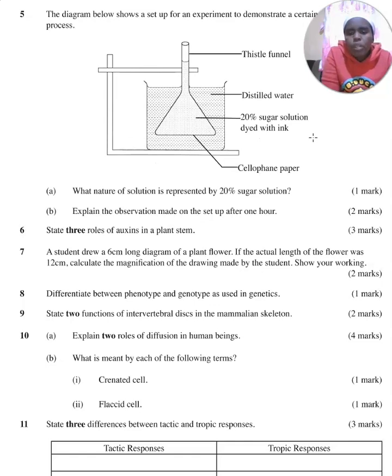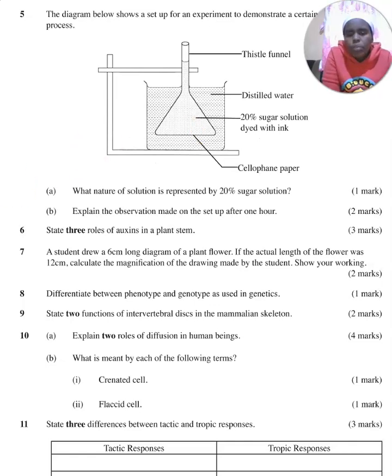Then explain the observation made on the setup after 1 hour. After 1 hour, I tend to think this cellophane paper is a type of semi-permeable membrane. So what will happen is water molecules will move from this beaker into the 20% sugar solution by osmosis, and therefore the level of water in this cellophane paper will increase, while the level of water in the distilled water decreases.